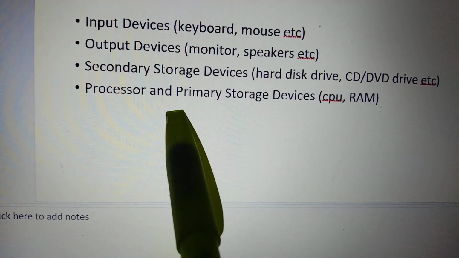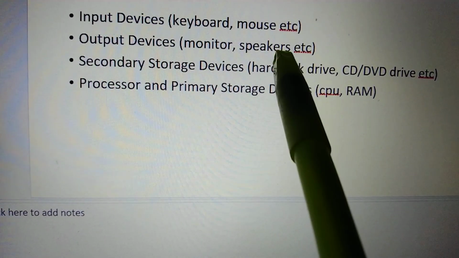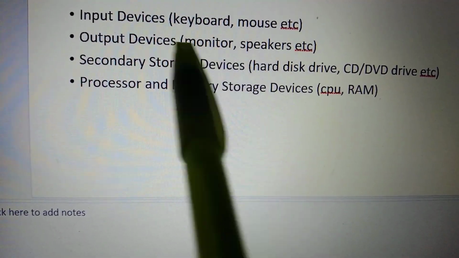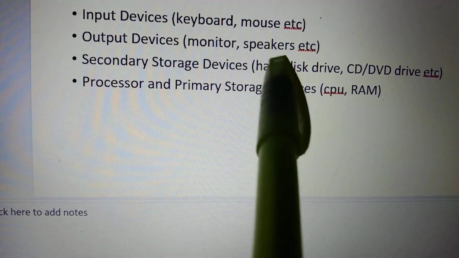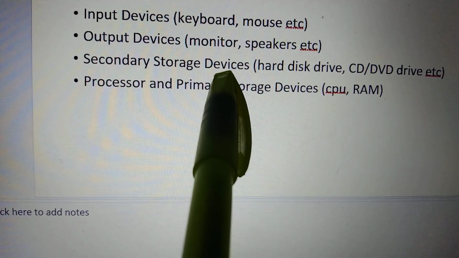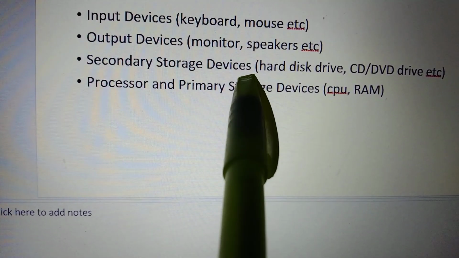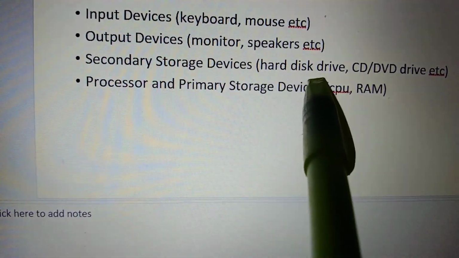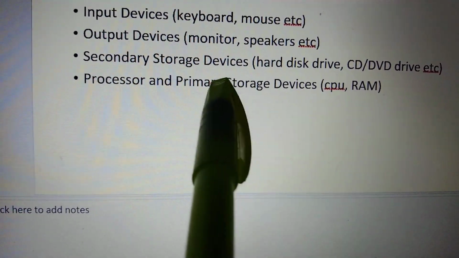Input devices. Examples are the keyboard and mouse. Output devices, we have the monitor and speaker. Secondary storage devices for storing memory and backup, we have hard disk, CD, DVD.